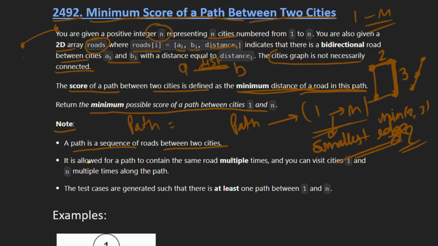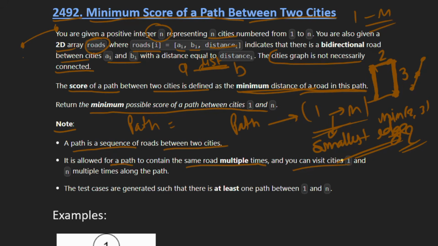And the second point is that it is allowed for a path to contain the same road multiple times, right? That is, suppose if I have to go from here to here, then I can go like this. First, from here I'll go to this point, then I'll go back to this point. So this same edge can be traversed multiple times, right?